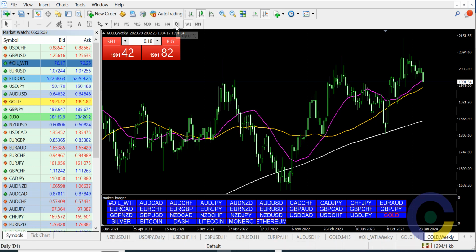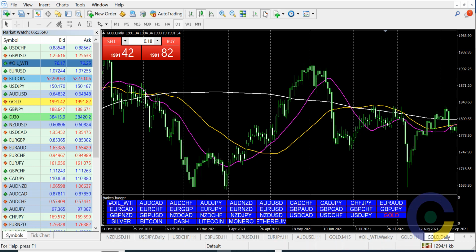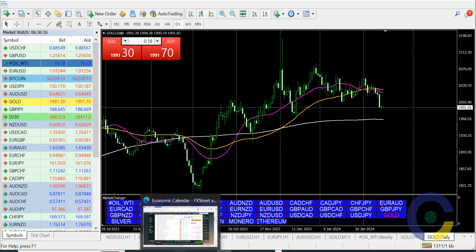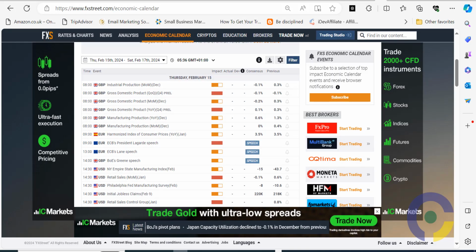But then let's go to the immediate time where we'll be trading. Let's check the daily chart. For the daily chart, it's still bullish though, but price is a bit quiet right now. Looking for what could trigger it. Yesterday there was no news to push gold actually. So let's check the economic calendar and see if we'll be expecting any news today.